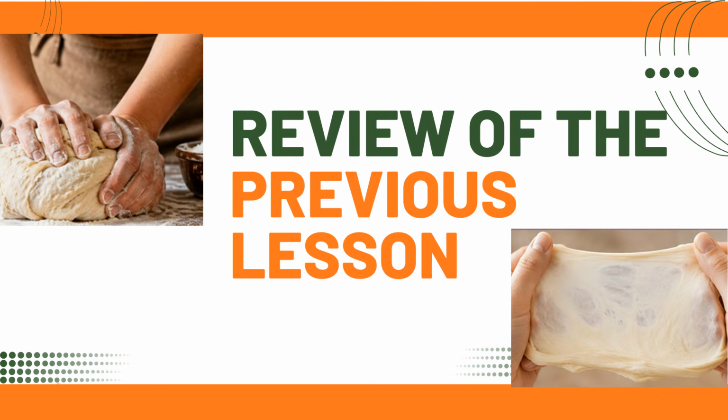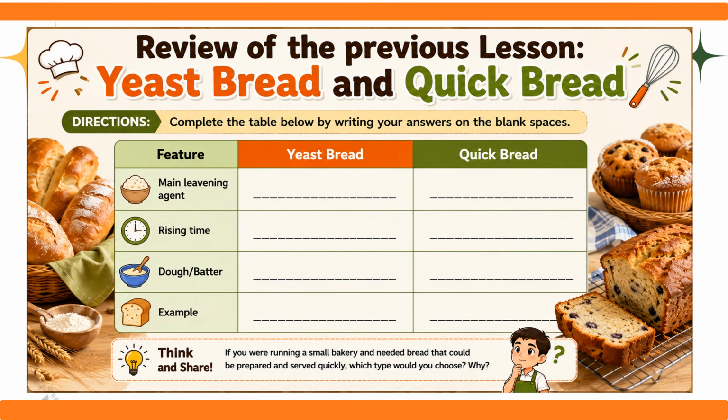Review of the previous lesson. Directions: Complete the table by writing the leavening agent, rising time, dough, batter, and example of yeast bread and quick bread. If you were running a small bakery and needed bread that could be prepared and served quickly, which type would you choose? And why?